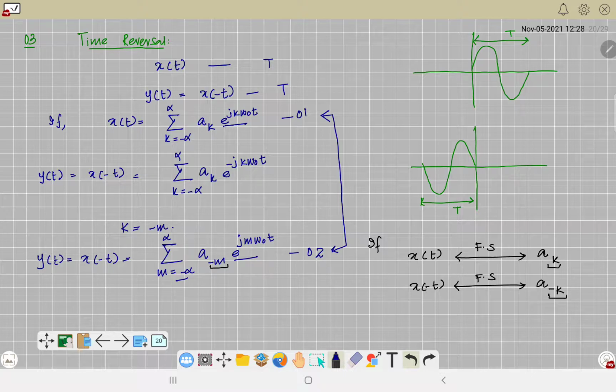Right? So we'll stop here. This was all about Fourier series for the continuous time case. Next, we'll be taking the case where the Fourier series is based on the fact that you can use Fourier series only on periodic signals. That is, x of t needs to be periodic. Then only you can compute the coefficients and express your signal x of t in terms of those coefficients. What if your signal is not periodic? Right? So for that we have a separate analysis, and for a non-periodic signal we basically introduce the Fourier transform. Okay, so that will follow in the next video.